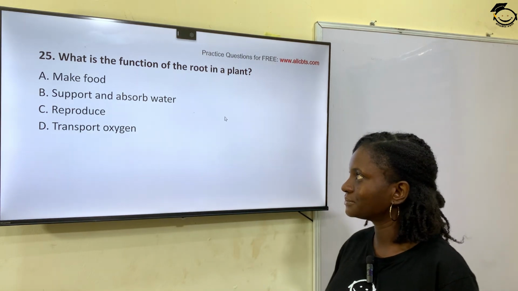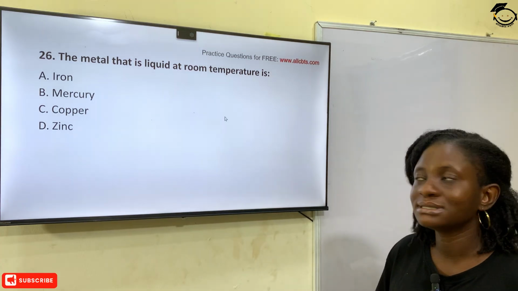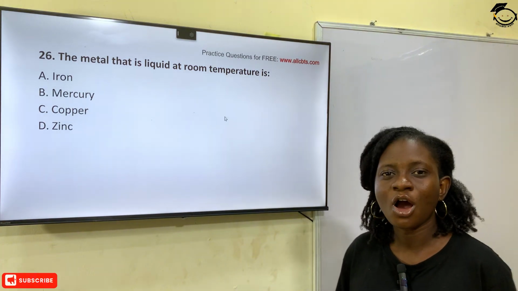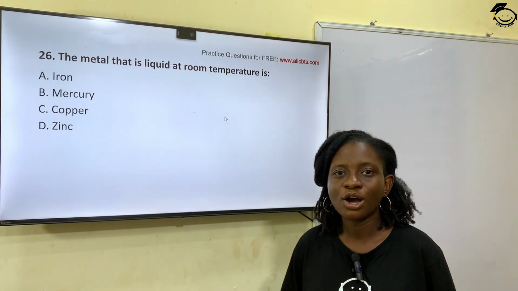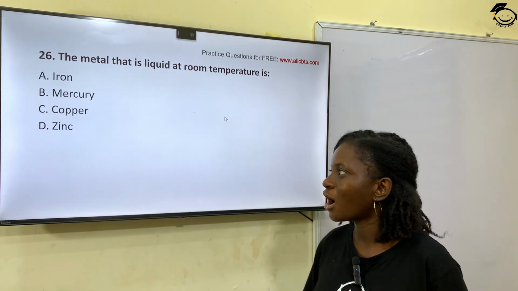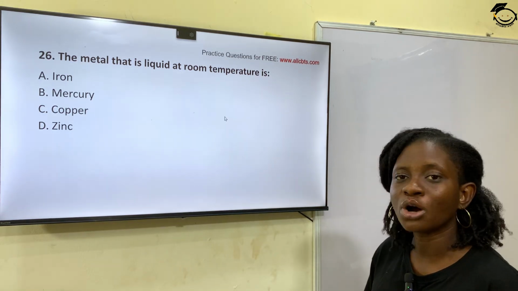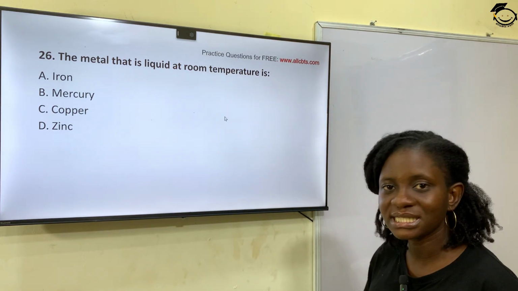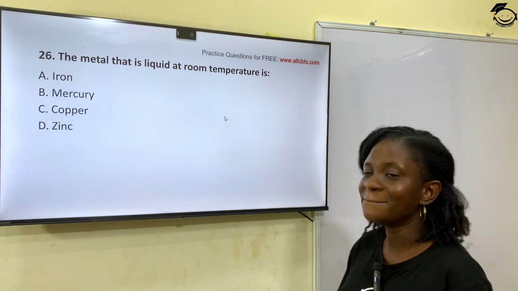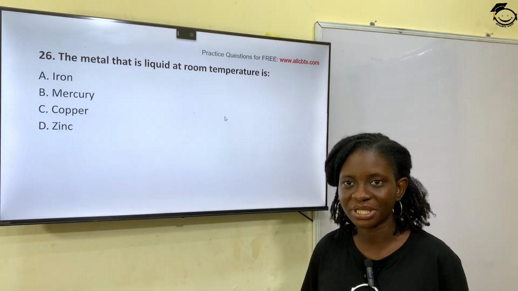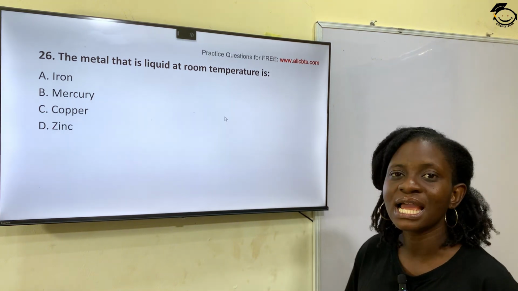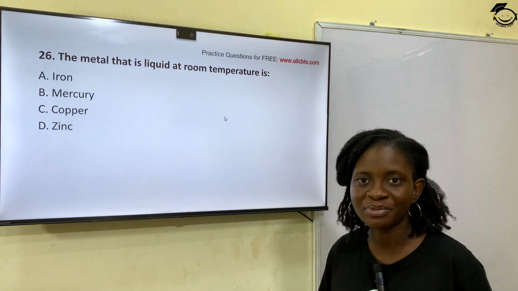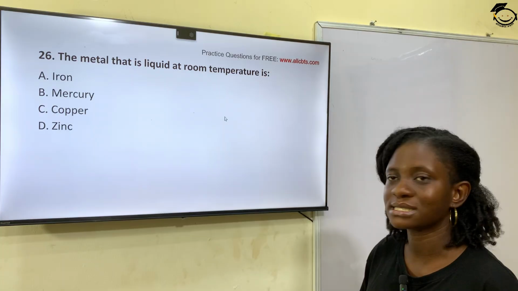Question 26. The metal that is liquid at room temperature is option A, iron, option B, mercury, option C, copper, and option D, zinc. Which of these metals is liquid at room temperature? Mercury is the correct answer, option B. Mercury is liquid at room temperature and is used in thermometers. So option B, mercury, is the correct answer.